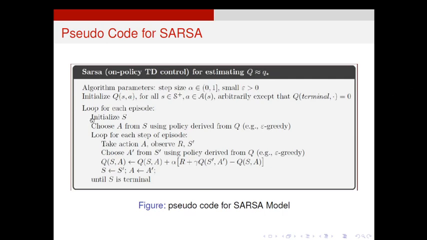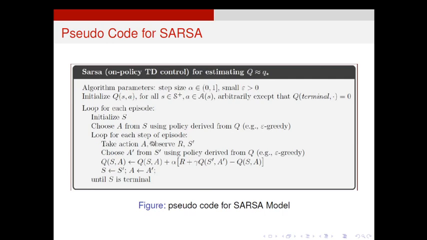Okay. Then loop for each episode. Initialize S. We stand on or fix on a particular state. Choose action A from S using a policy derived from Q. That may be epsilon greedy. We can apply some exploration. We can choose any action from that. It need not be the action with the maximum Q value. We just choose any action, either using an exploration approach or an exploitation approach.